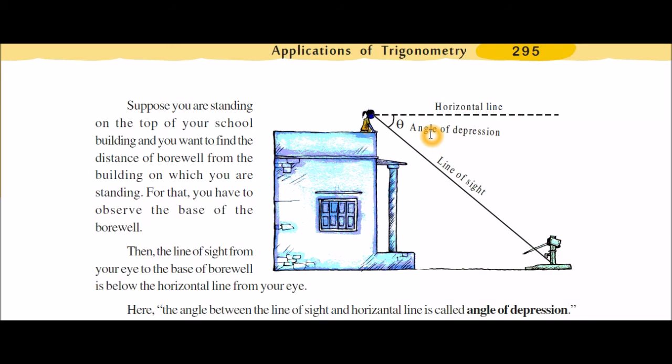So there are two types of angles we use in this chapter, applications of trigonometry. The first one is angle of elevation. The second one is angle of depression. What is meant by angle of elevation? I told. What is meant by angle of depression? I told. Okay, again we revise. Angle of elevation means the angle between the line of sight and the horizontal. If the line of sight is above the horizontal line, that angle is called the angle of elevation. If the line of sight is below the horizontal line, that angle is called the angle of depression.